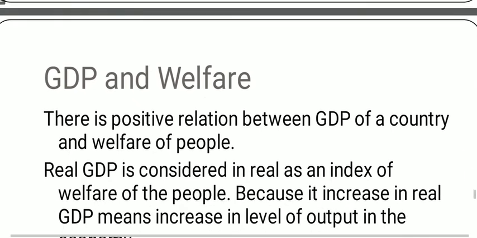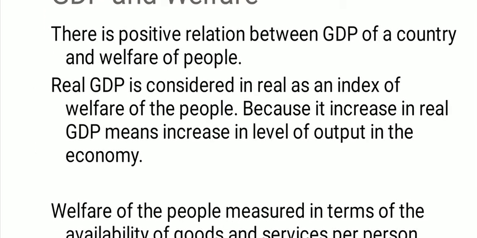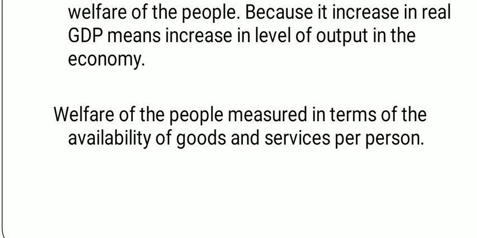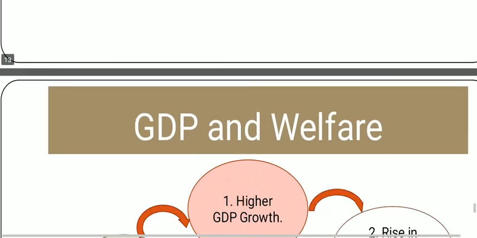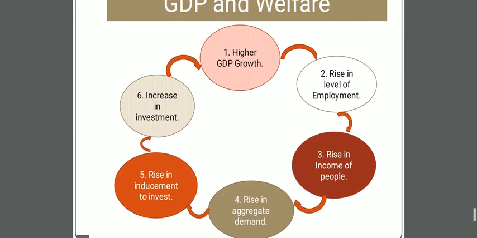GDP and welfare. There is a positive relationship between GDP of a country and welfare of people. And real GDP is considered as an index of welfare of the people because an increase in real GDP means an increase in the level of output in the economy. Welfare of the people is measured in terms of the availability of goods and services per person. So here we'll look.